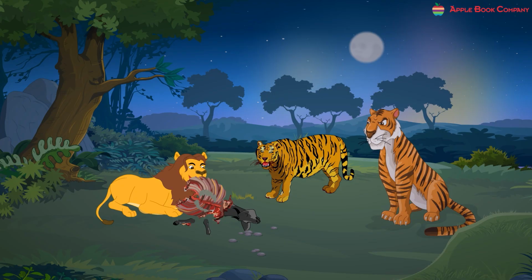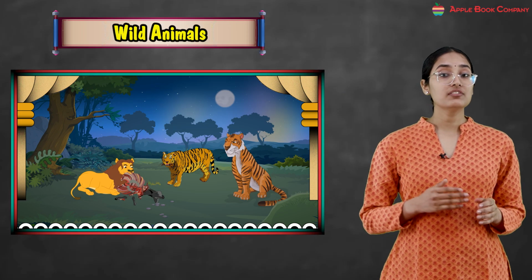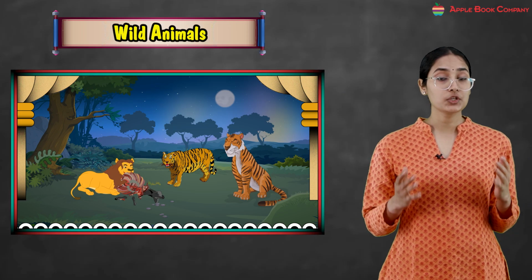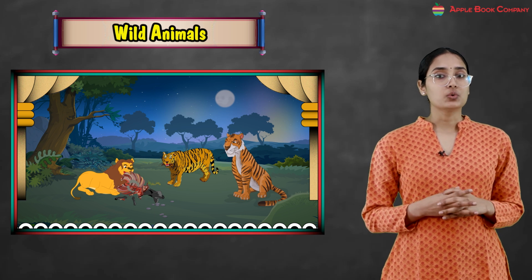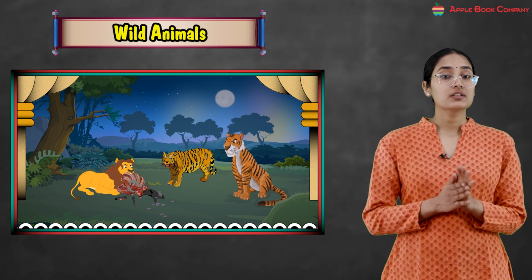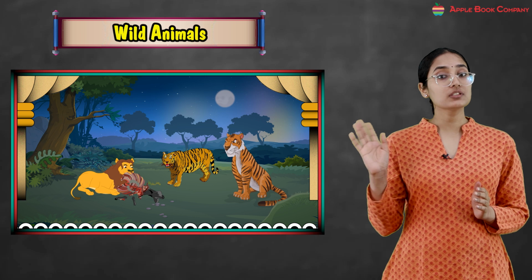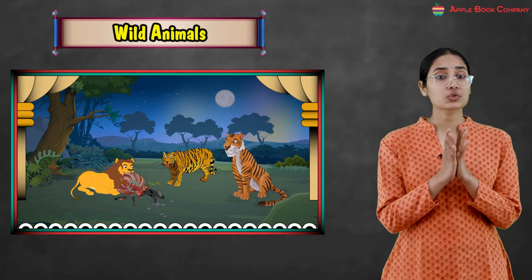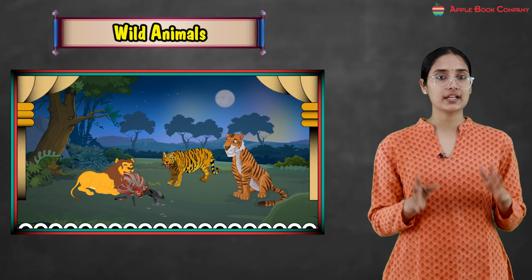Now there are wild animals also. So animals that live in jungles are called wild animals. You can see wild animals in zoo also. So the animals that live in zoo, they don't live with human beings. Okay. So we can see these animals mostly in jungles and sometimes in zoo also. Okay. So these are called wild animals.